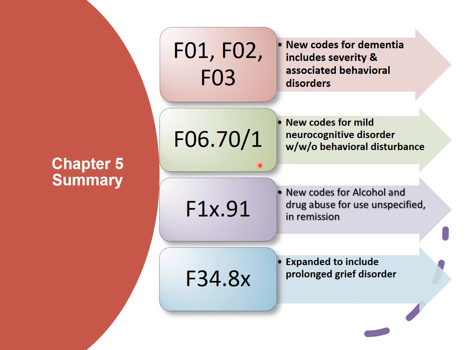F06.70 and 71. Two new codes for mild neurocognitive disorder with or without behavioral disturbance were added. Coming to the alcohol and drug use unspecified in remission, the codes are added. Previously, for in remission use unspecified, there was no code. And F43.8 expanded to include prolonged grief disorder.